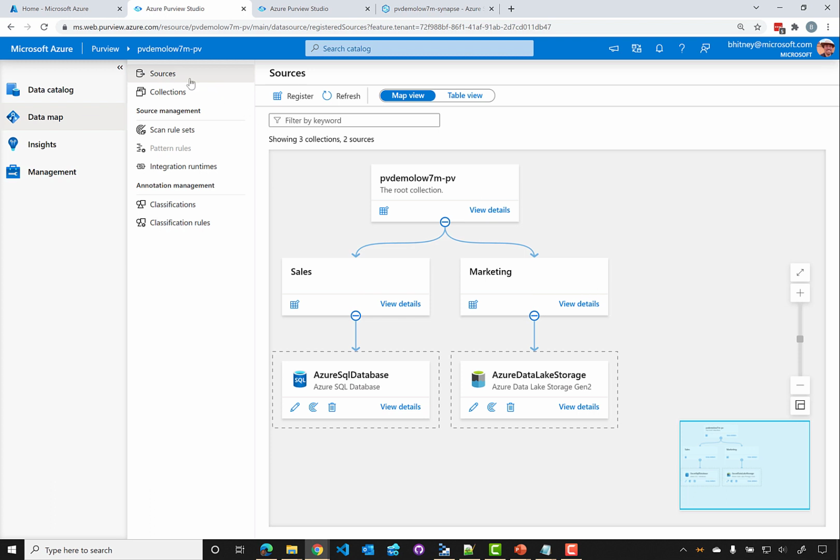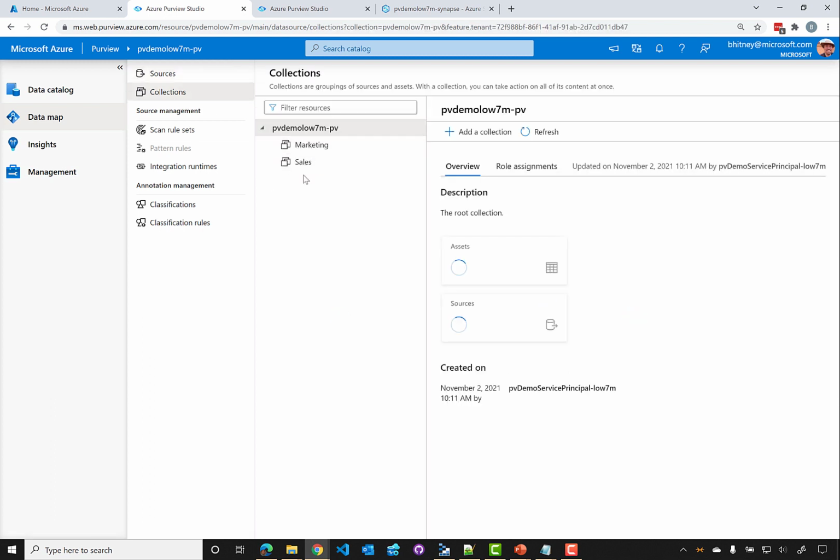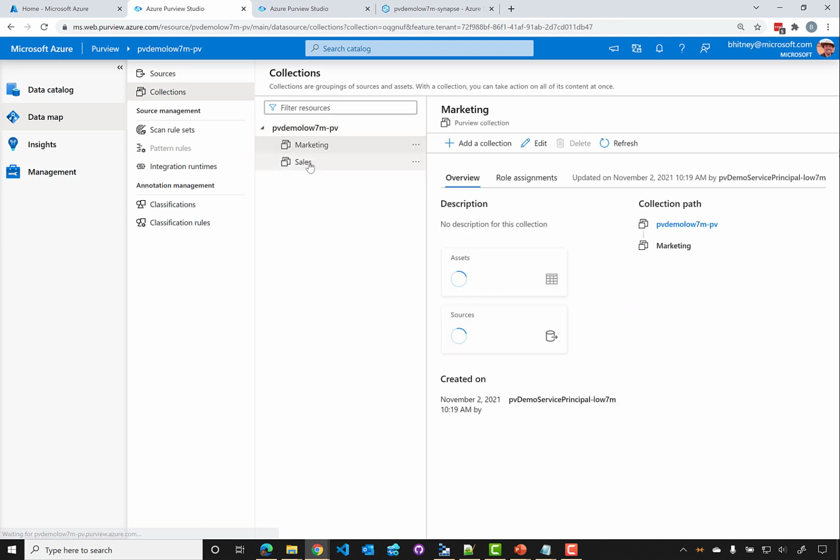We can also look at the collections here by switching from sources over to collections, where we'll see a hierarchical view of all of the collections. In this case, for the root, we could see the number of assets within it. I could drill into marketing, which has 10 assets in one data source, and also the same with sales.